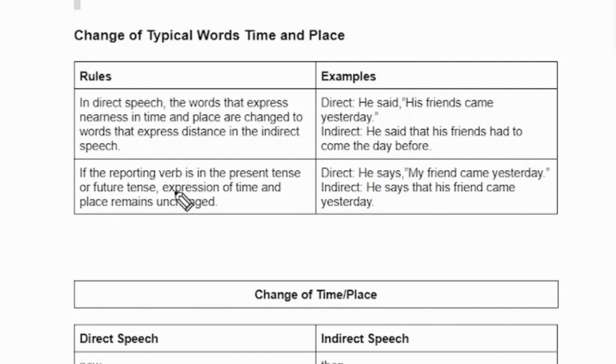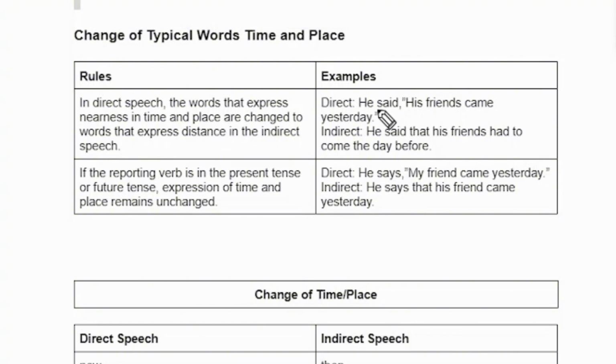So if the sentence is in present or future tense, we will not change the place and the time in the indirect sentence. But if the sentence does not belong to present or future, then we will change the time and distance.